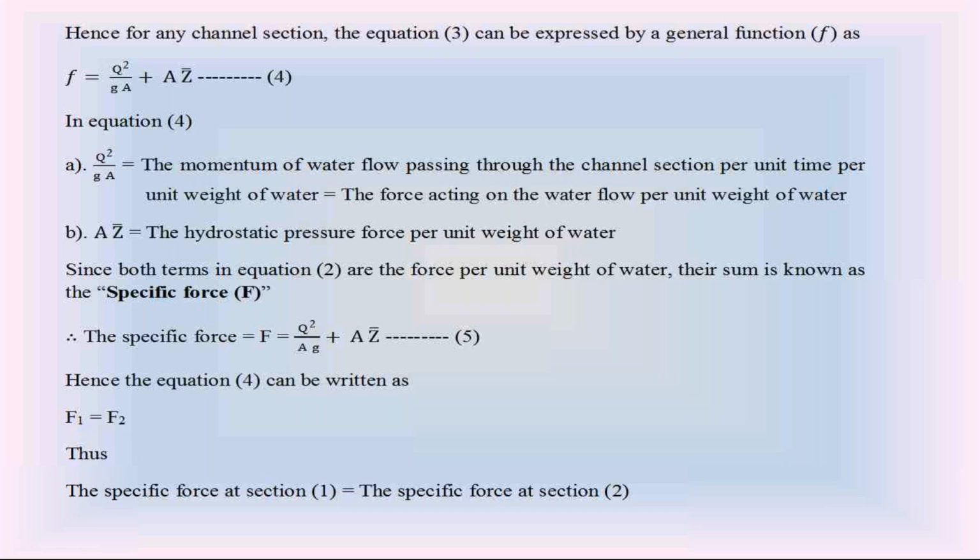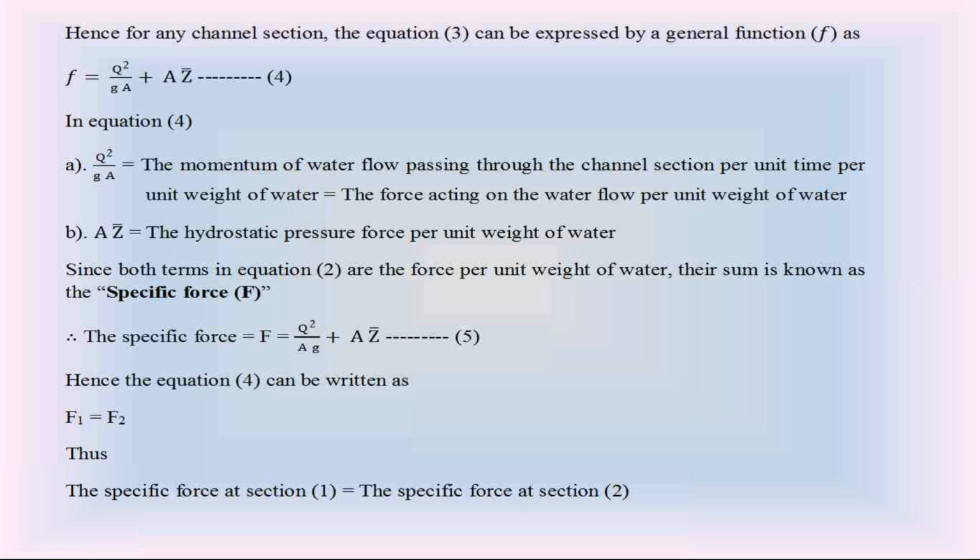At section 2, equation 5 becomes Q square by gA2 plus A2 Z2 bar, that is the specific force at section 2, F2. So equation 3 becomes F1 is equal to F2. The specific force at section 1 is equal to the specific force at section 2.